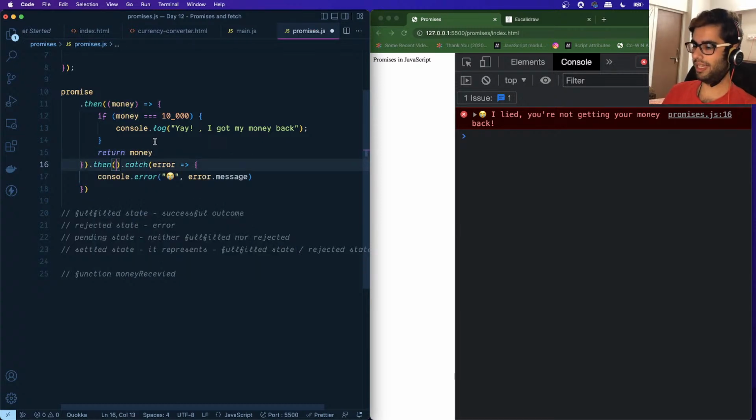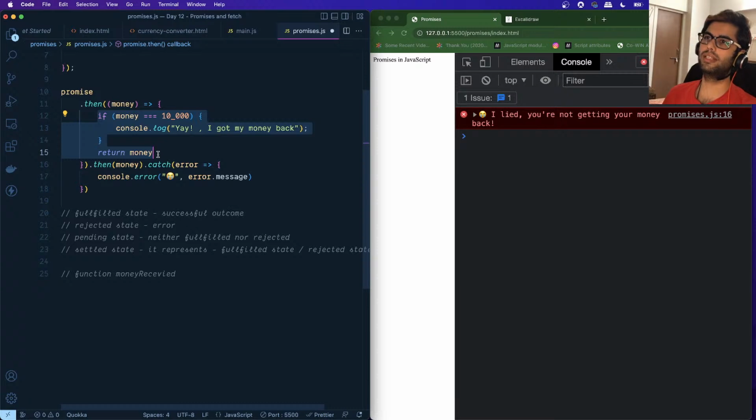Now this money will be available over here. What chaining allows us to do is that based on the outcome of one promise, we can decide what to do in the next one. You receive the output of one promise as the input for the next promise.